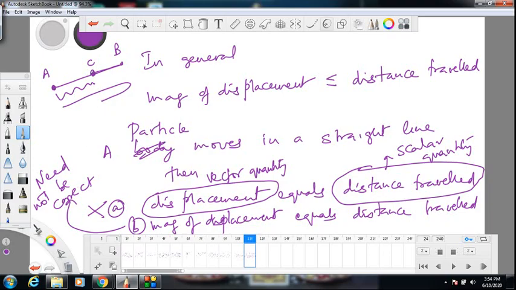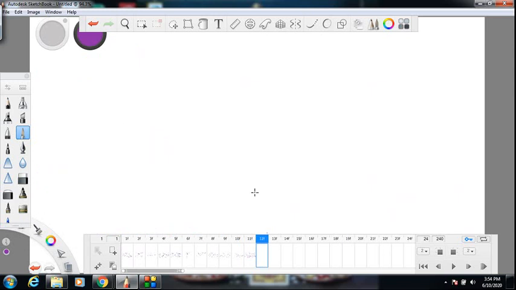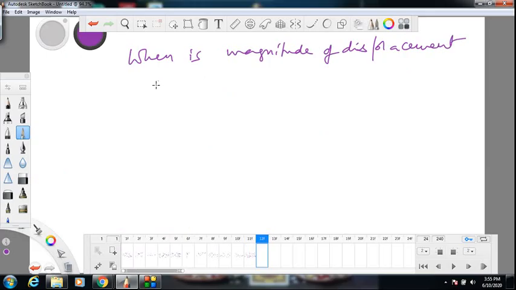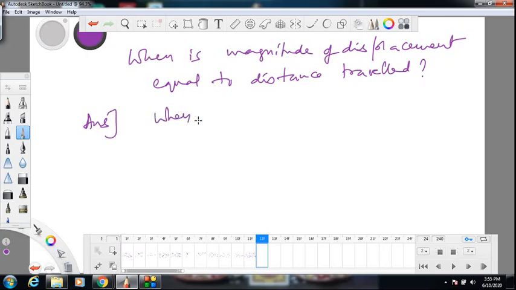So when will the equality hold? When is magnitude of displacement equal to distance traveled? Answer: when particle moves without changing direction, that's it.